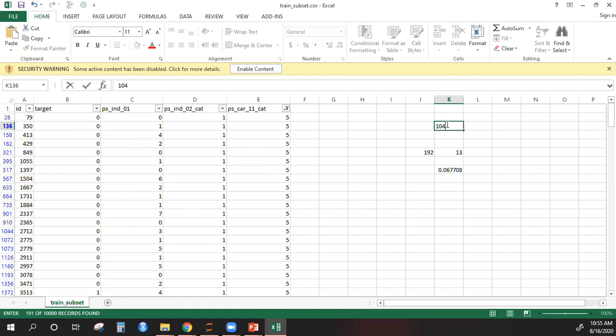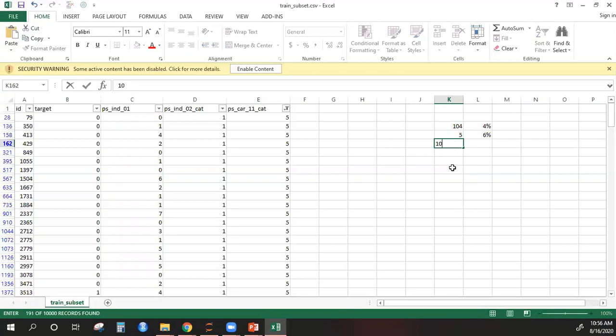When we talk about the level, the category 104, we had 4 percent. And when we talk about 5, we have 6 percent. Now you see there is a difference. This 4 percent has lesser ones in your data compared to that 6 percent, compared to 5.